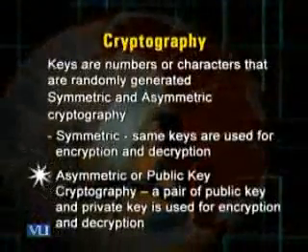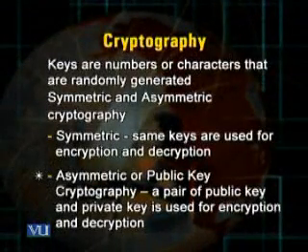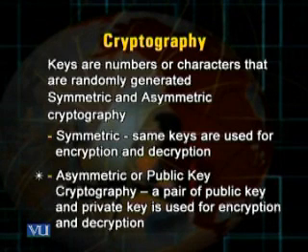In contrast, in case of asymmetric cryptography, we use a pair of keys, that is a public key and a corresponding private key for encryption and decryption purposes. This is also called public key cryptography. Accordingly, whatever information we encrypt with the help of a public key, using the corresponding private key alone, we can decrypt that information which was encrypted with the public key. That is in case of asymmetric cryptography.